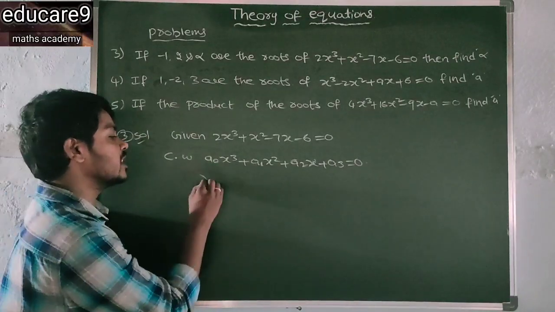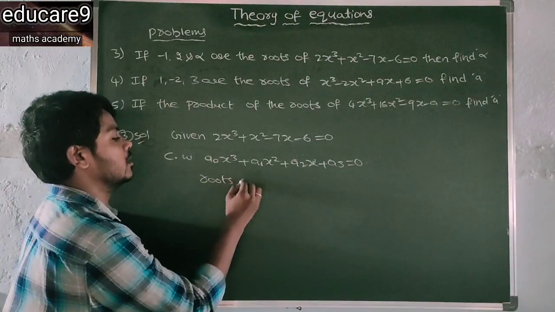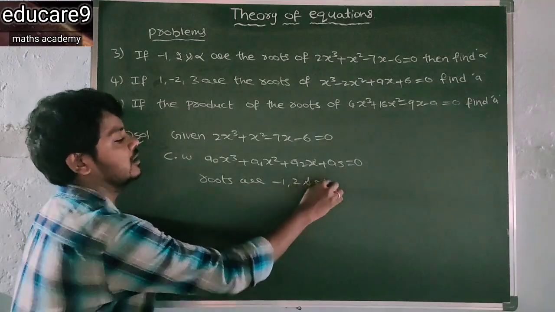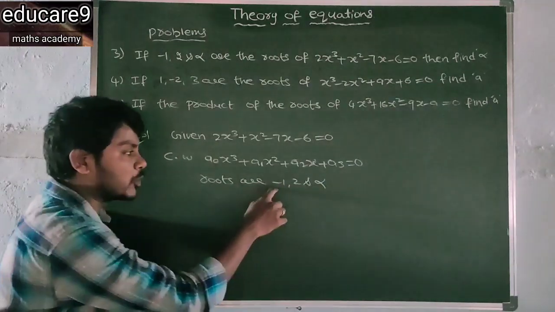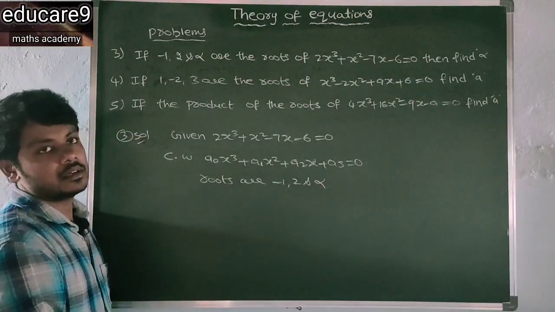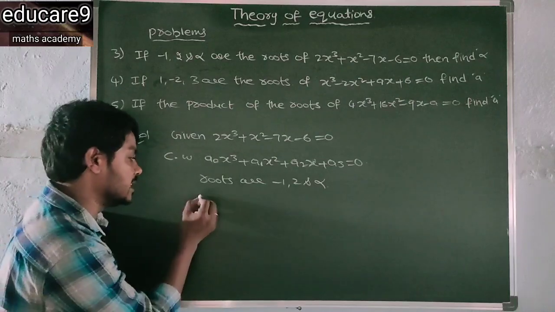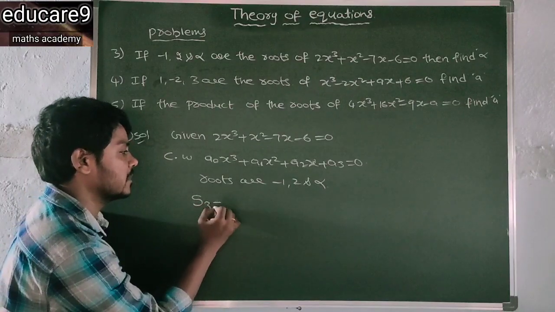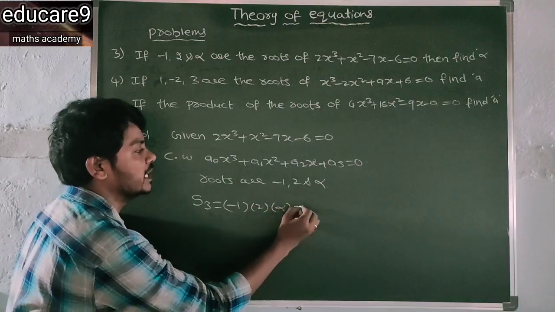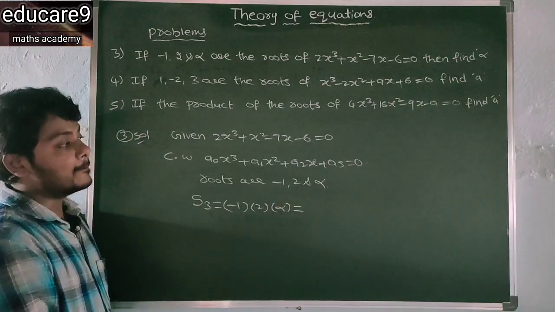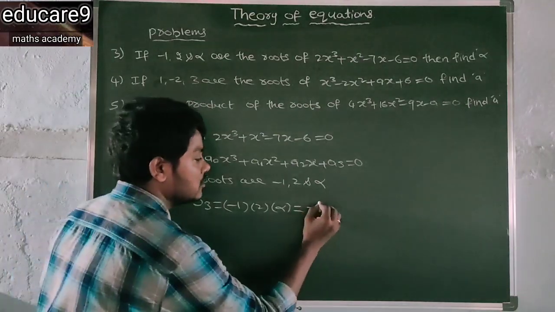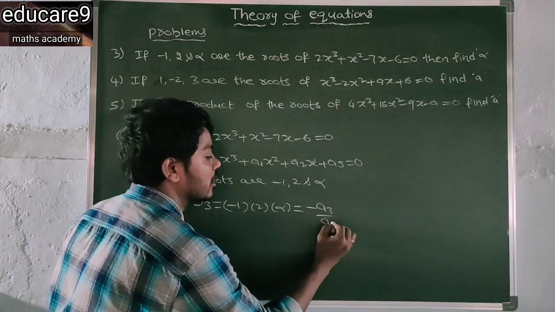Now the roots are given as minus 1, 2 and alpha. So take the product of the roots. In that case we will get S3, that is minus 1 into 2 into alpha. What is S3? Minus a3 by a0.